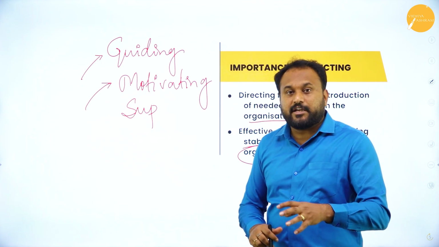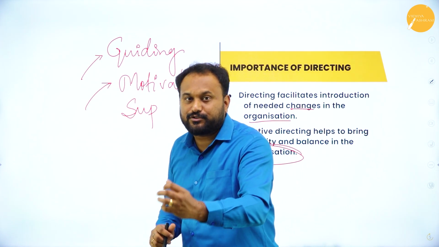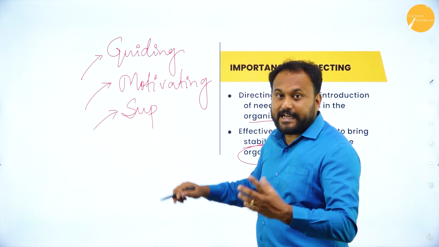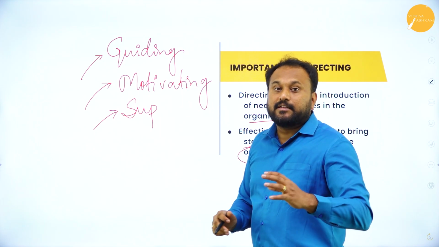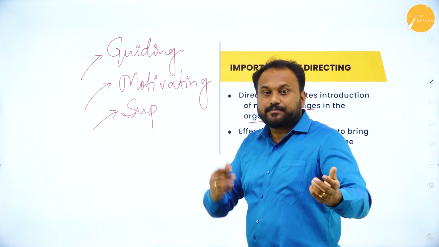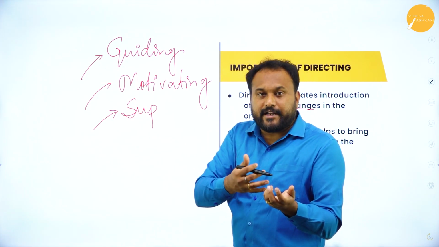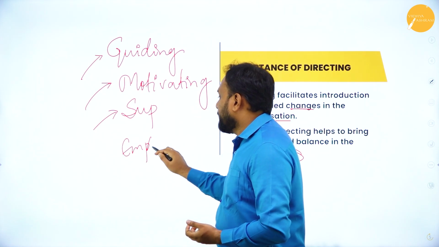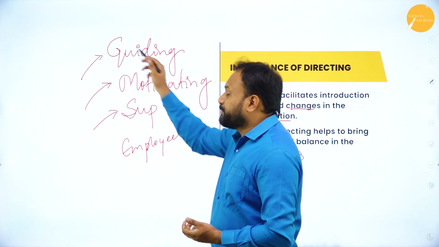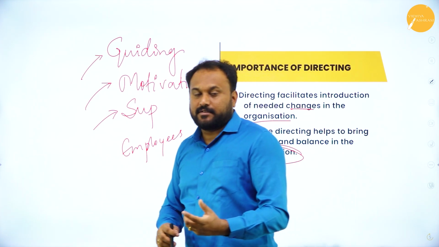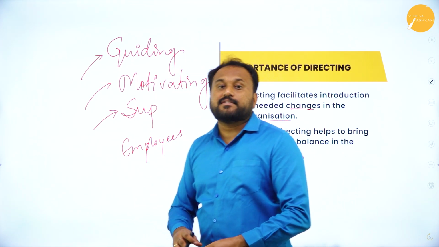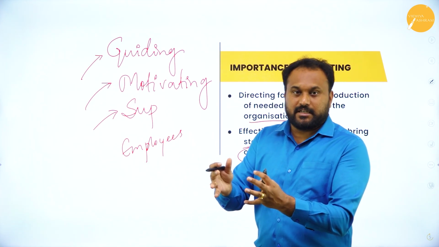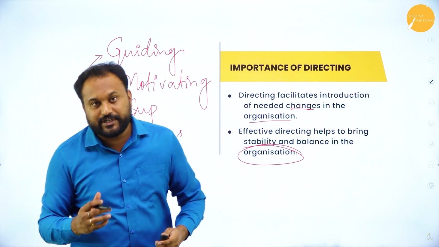And while motivating, he should see to it that the person doing the work is doing it right or wrong. So supervision should be there. All these combined, guiding, motivating, supervising, the organizational objective is to get it done, right? So who will do it? All these 3, you are supposed to do to the employees. Now when you do this to the employees, this process is called directing. And what is the end result? The end result is the organizational goal will be achieved very easily with an efficient way of working.